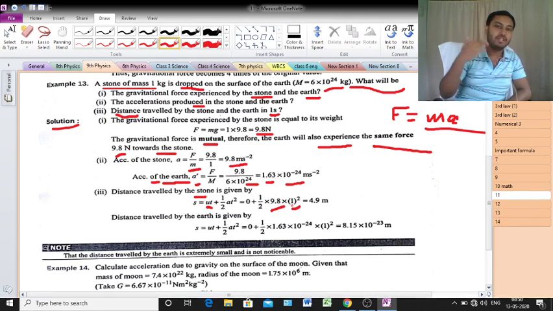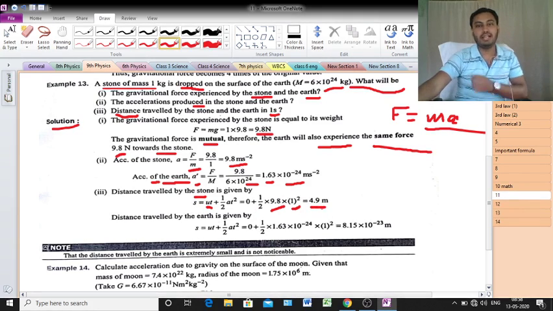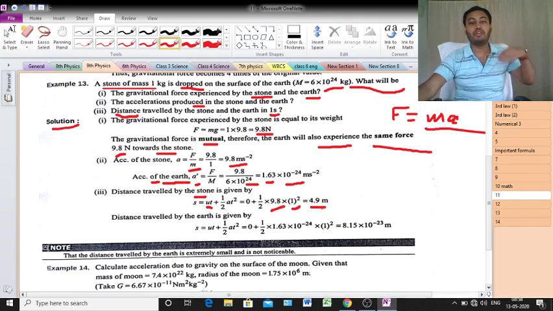Clear? 1 square means 1. So if you want to calculate, that means 9.8 by 2. So the answer will be 9.8 divided by 2, that means 4.9 meter. Clear or not? Just tell me. 4.9 meter. Okay. Again.